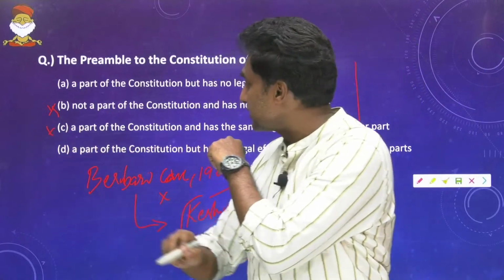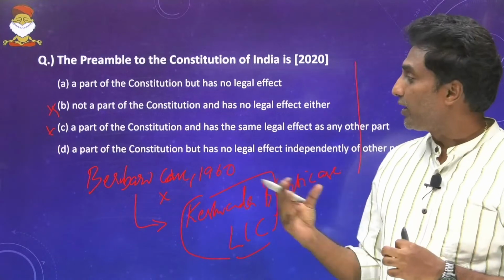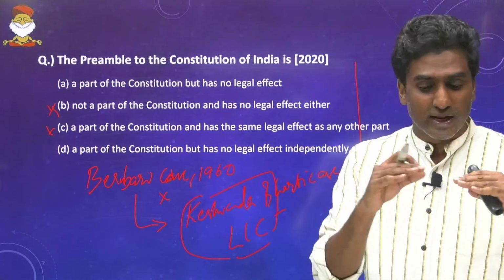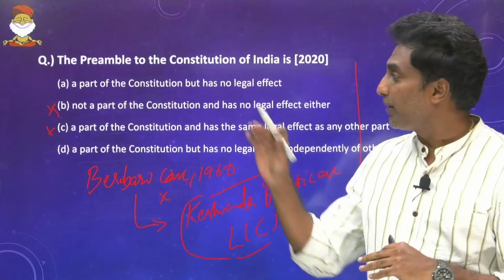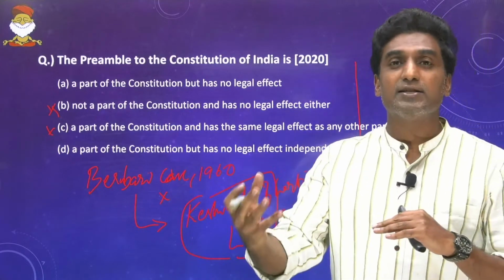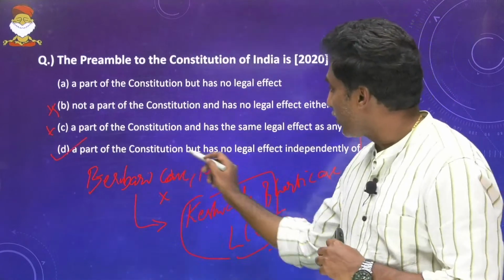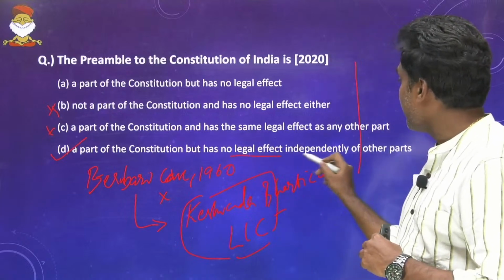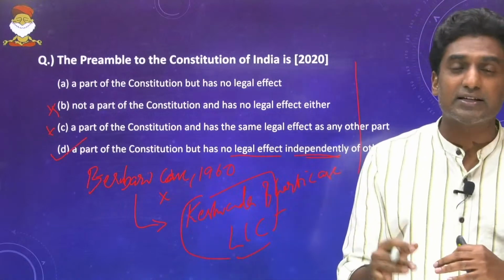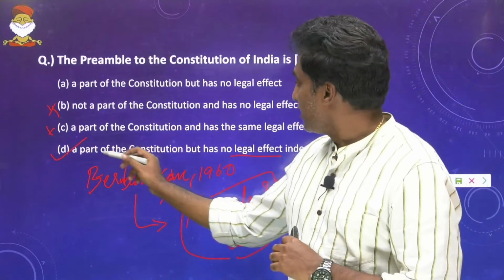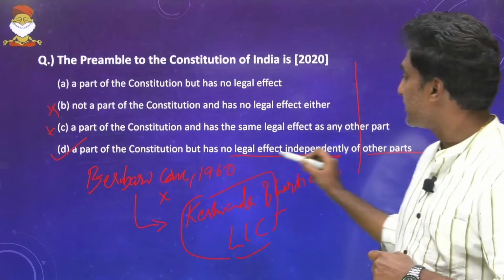This is wrong because simply said, preamble is not a source of authority as such, or it does not have any limitations as such, because the preamble has its value only when it is read with other provisions in the Constitution. Basically, preamble gives you just a framework on which are the ideals that the government should be governing, all that. So the answer for this is part of the Constitution but has no legal effect independently of other parts. So that is what it actually means, right? Though no limitation as such, no power as such or authority as such. And it has effect only when it is read with other parts. So because of which the answer for this is D for Delhi.